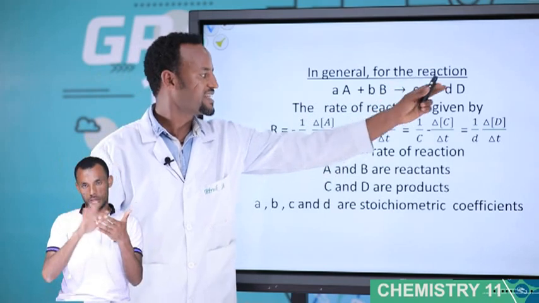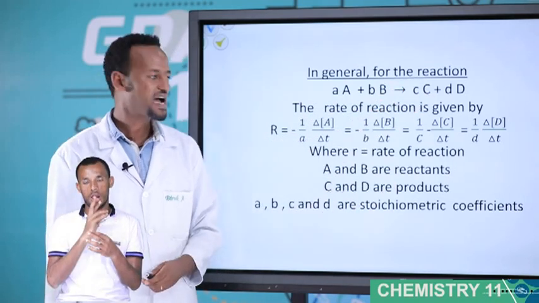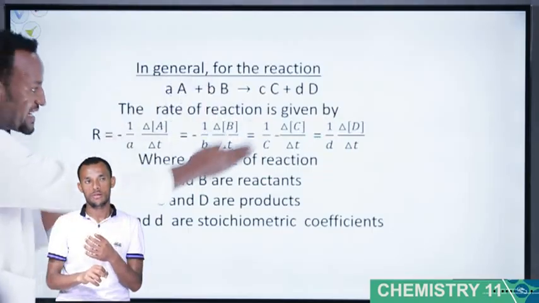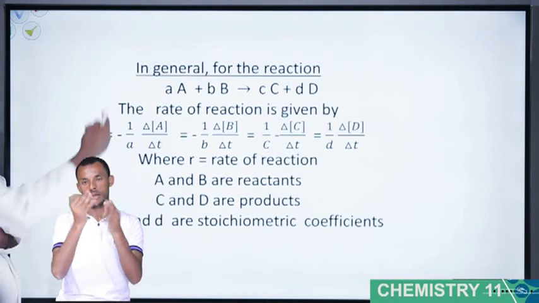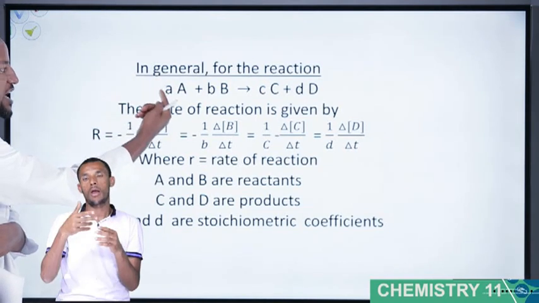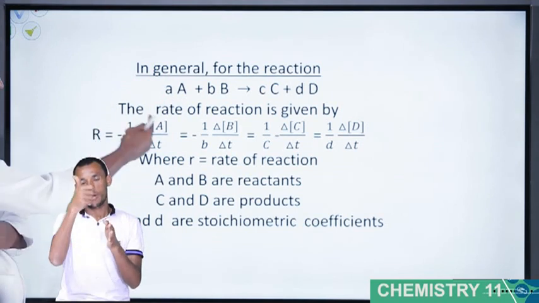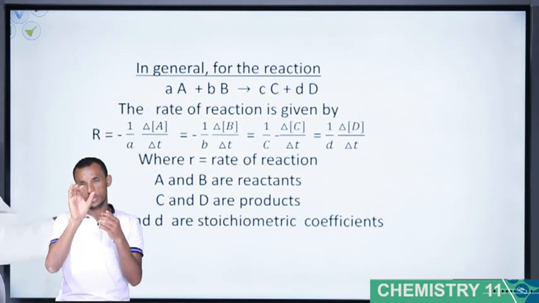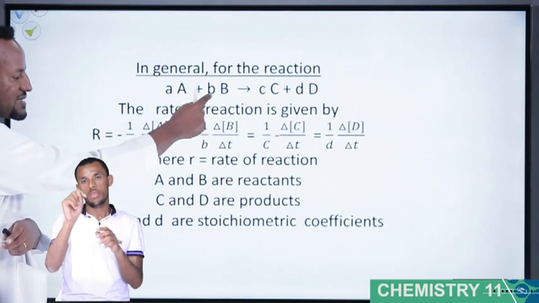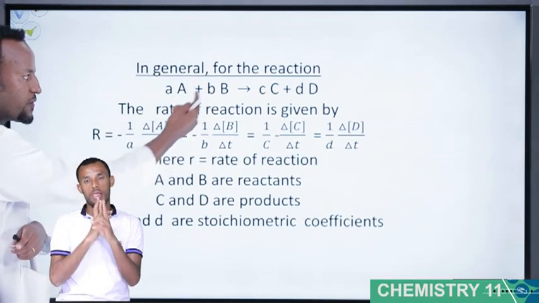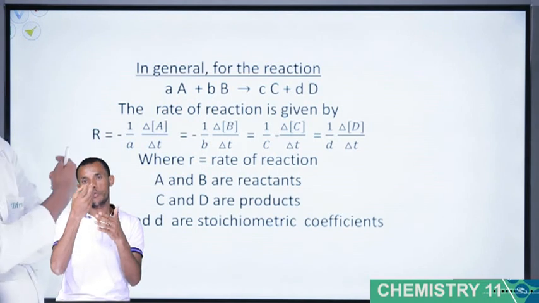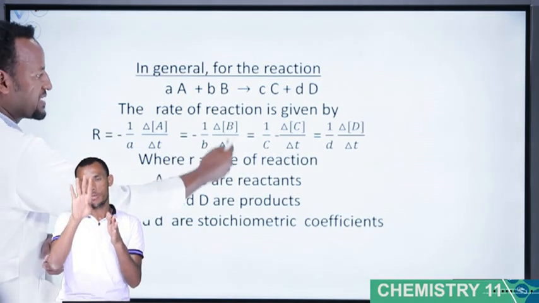Capital letters C and D are products. In general, the rate expression is this one. What is the coefficient of capital letter A? Small a. Therefore, it uses minus 1 over a, change in concentration of A over delta t. For B, because it is a reactant, minus, and because of coefficient b, minus 1 over b, change of B over delta t.